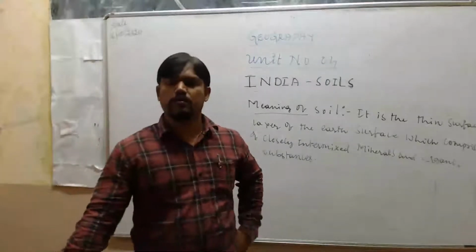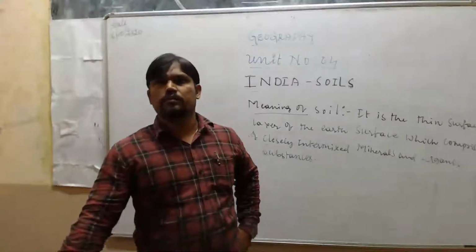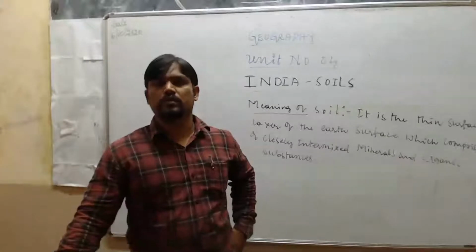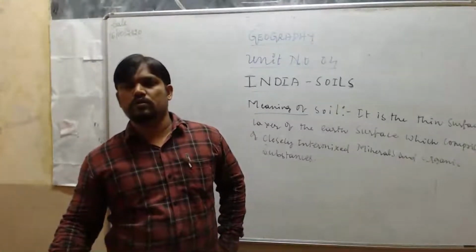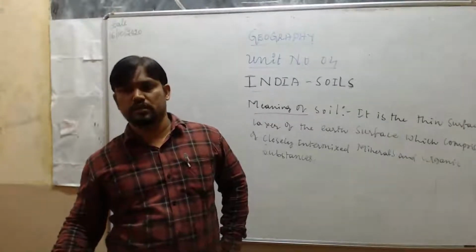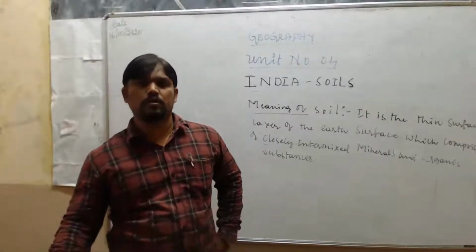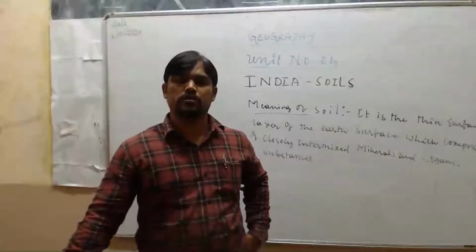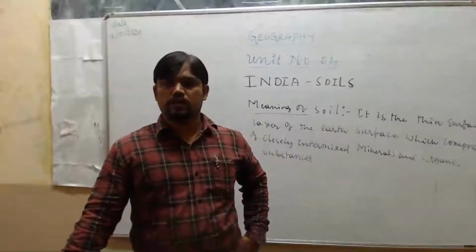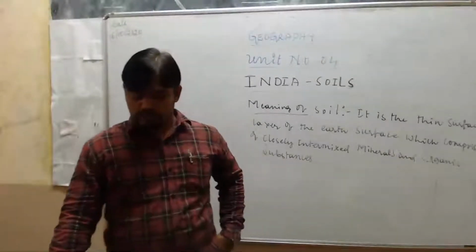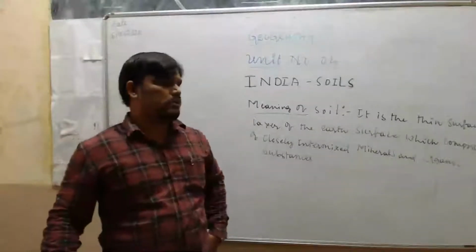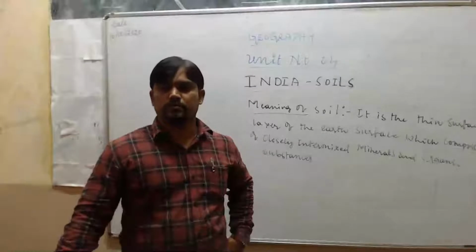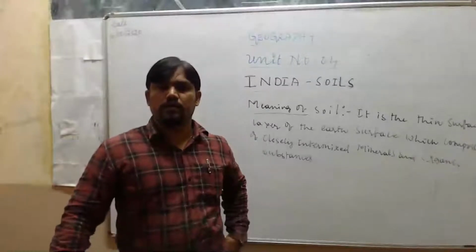In 1950 to 53, it contributed more than 51 percent to the national income. But day by day, the income from agriculture is reducing. We don't know why.